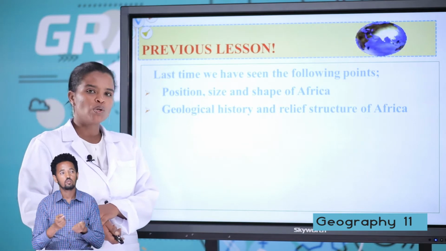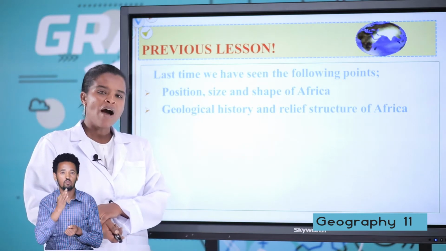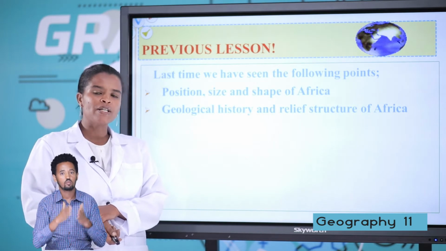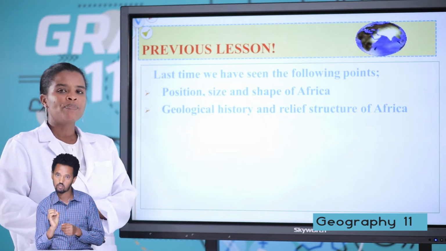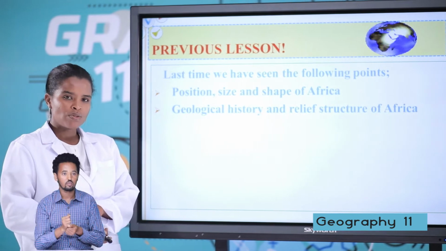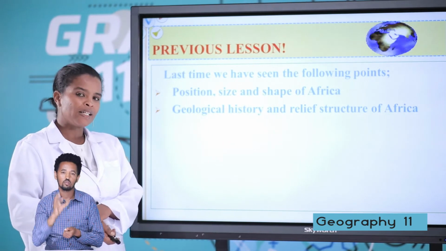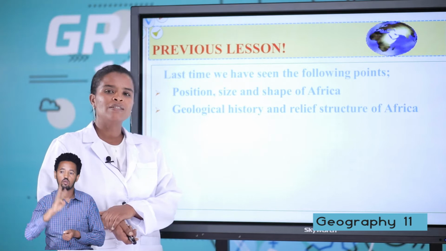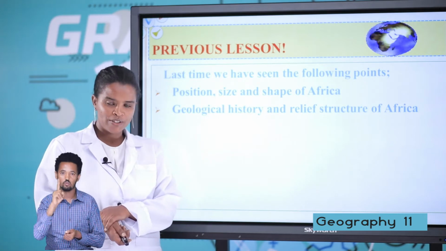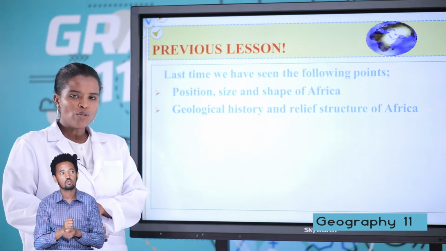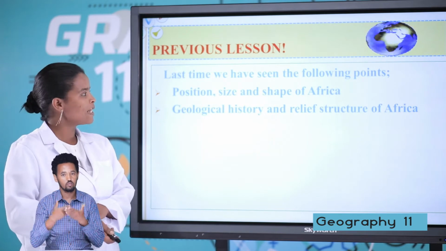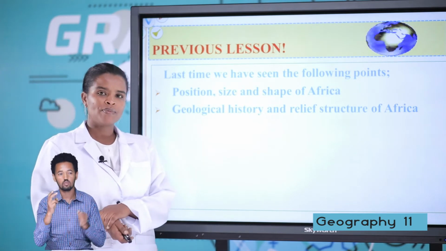When we see the absolute location of Africa, Africa extends 37 degrees north and 35 degrees south, and 17 degrees west and 51 degrees east of the Greenwich meridian. Also in the previous lesson, we have seen the size of Africa.